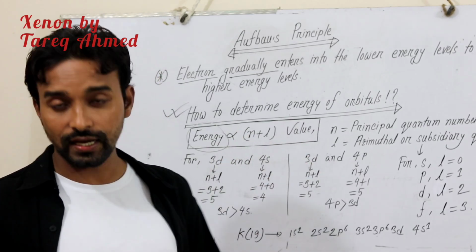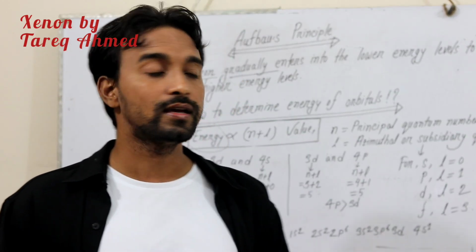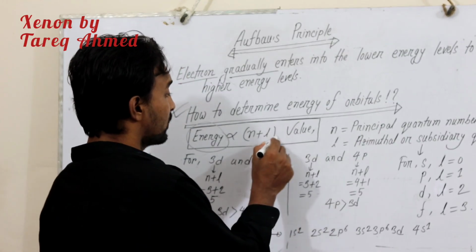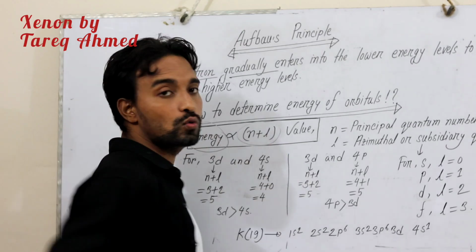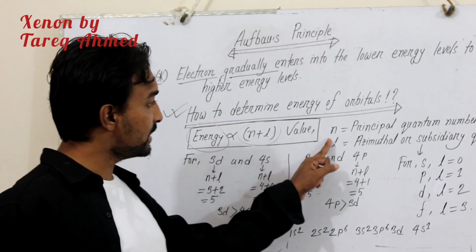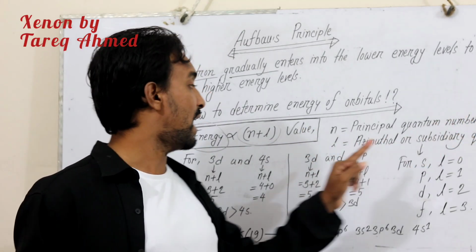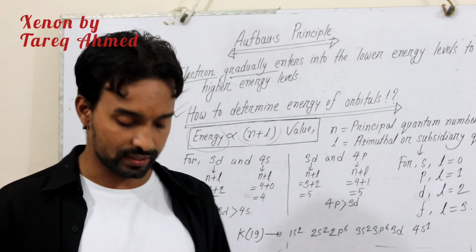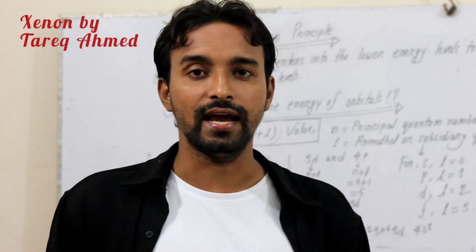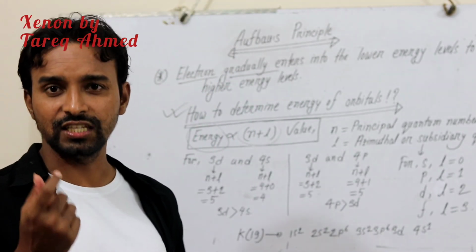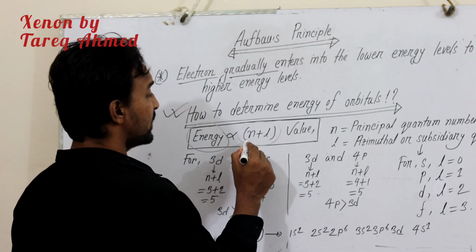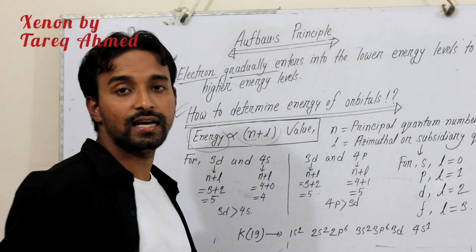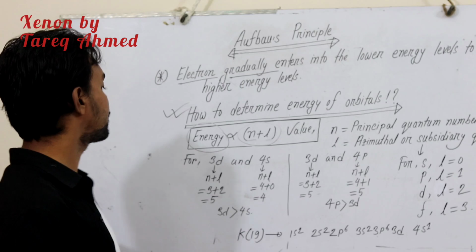We all know there are four quantum numbers to characterize electrons. Here, n is the principal quantum number and L is the azimuthal or subsidiary quantum number. So the energy of any orbital is related to its principal and azimuthal quantum numbers.